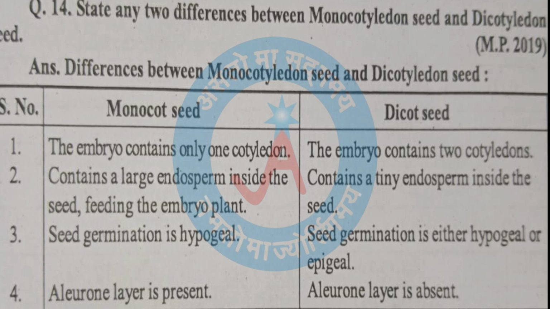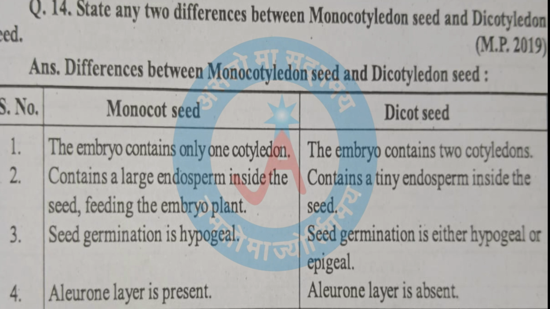State any two differences between monocotyledon seeds and dicotyledon seeds. Monocot seed, first point. The embryo contains only one cotyledon. Dicot seed, first point. The embryo contains two cotyledons. Monocot seed, second point. Contains a large endosperm inside the seed feeding the embryo plant. Dicot seed, second point. Contains a tiny endosperm inside the seed.